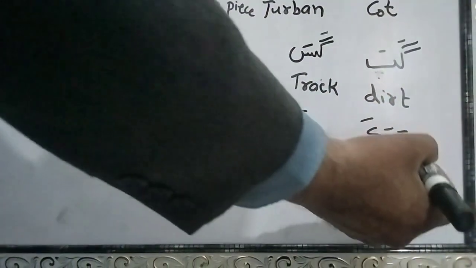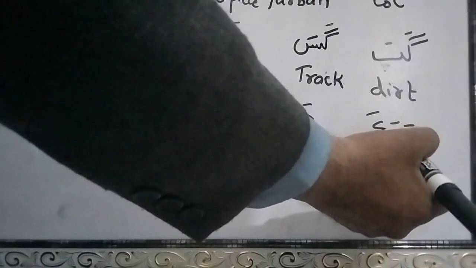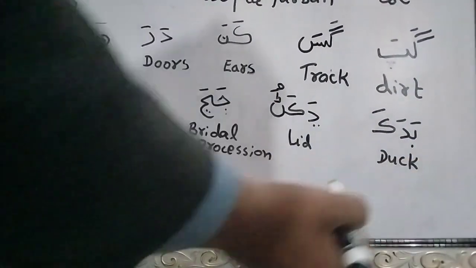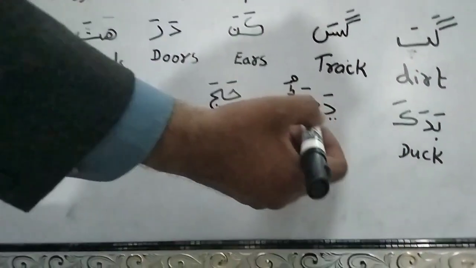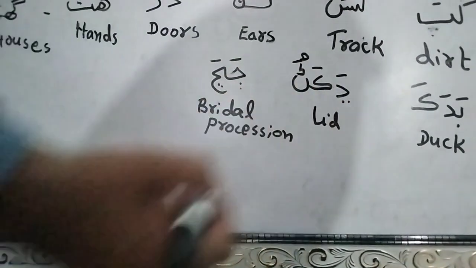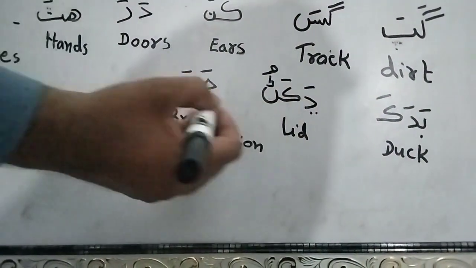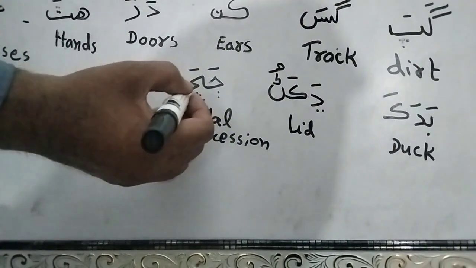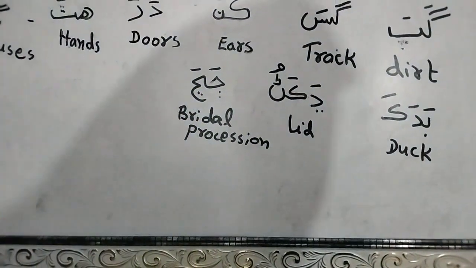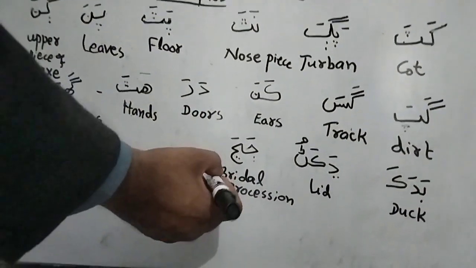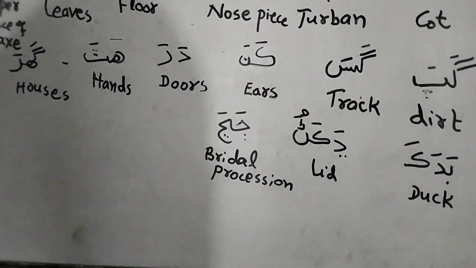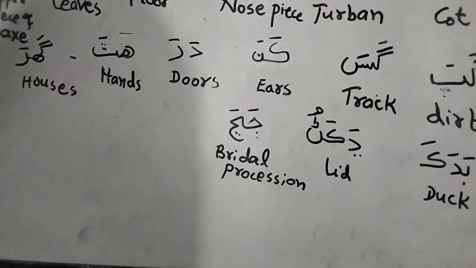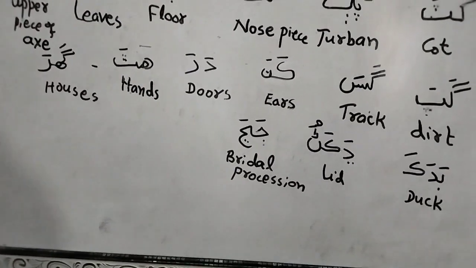See here. We say in English duck. In English we say lid. We say bridal procession. In Asia, bridal procession is celebrated in groom's house when the marriage takes place.